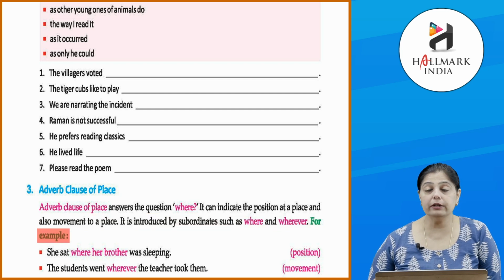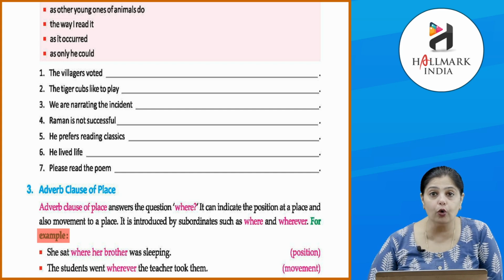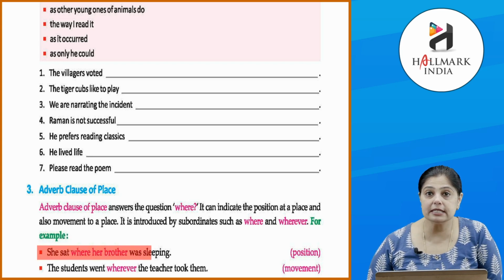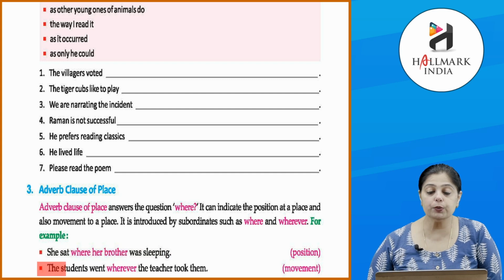For example, so when generally we are talking about a place, like when you have a conversation with your friends, आप पूछते हैं ना where should we go? So हम लोग जब भी place के बारे में बात करते हैं, we use the term where or wherever. Okay. So she sat where her brother was sleeping. The students went wherever the teacher took them.